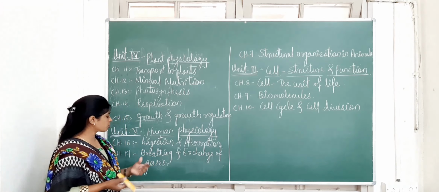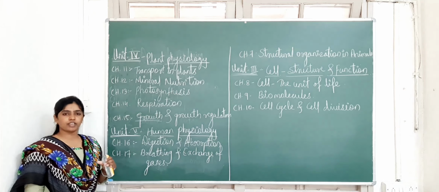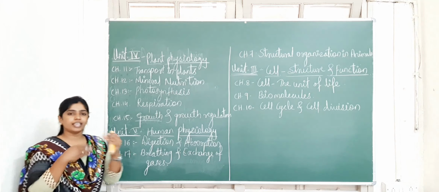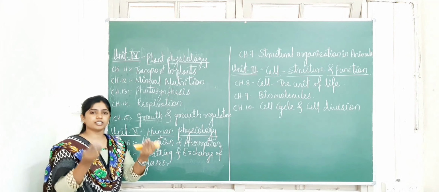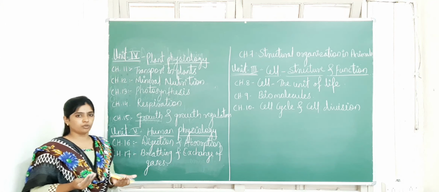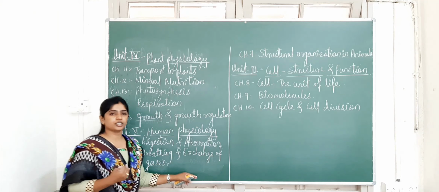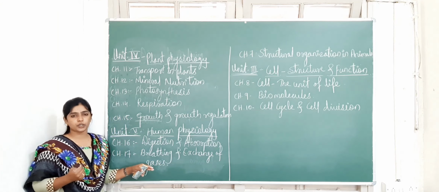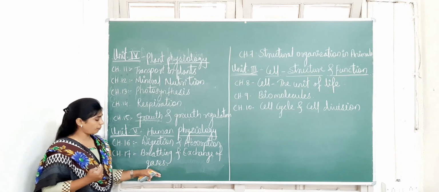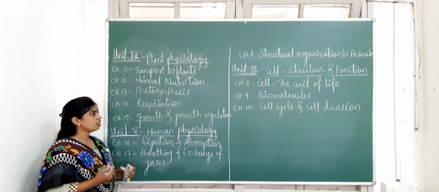In that you have to study the types of breathing and then the exchange of gases. Exchange of gases means that while respiring we take oxygen inside and release CO2, carbon dioxide, outside. So these are the processes we have to study. And next is the respiratory quotient, RQ, which you have to study in this topic, breathing and exchange of gases, in chapter number 17.